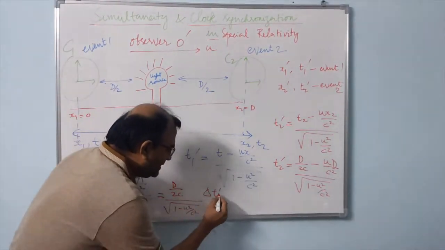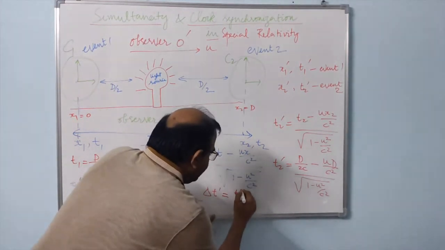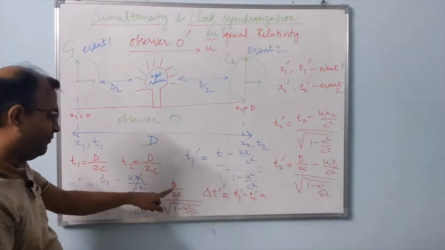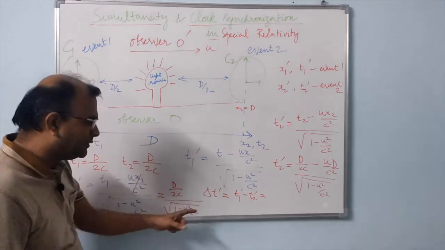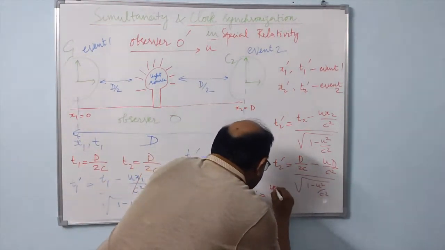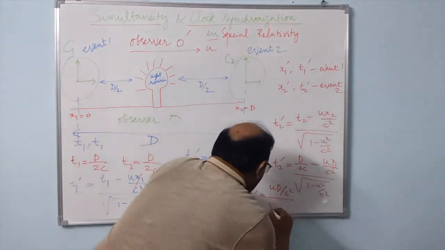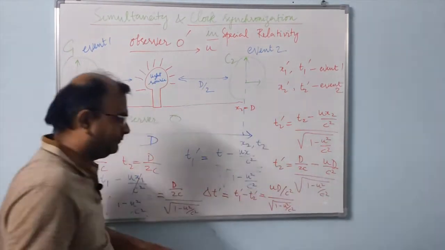The difference delta t prime is equal to t1 prime minus t2 prime, which would be equal to, since the first terms in both t1 prime and t2 prime are identical, they would cancel out, and then this term alone would remain, that is u d over c squared over square root of 1 minus u squared over c squared.